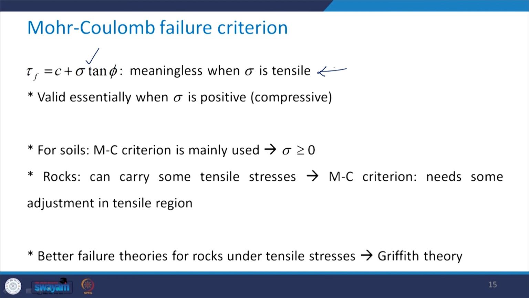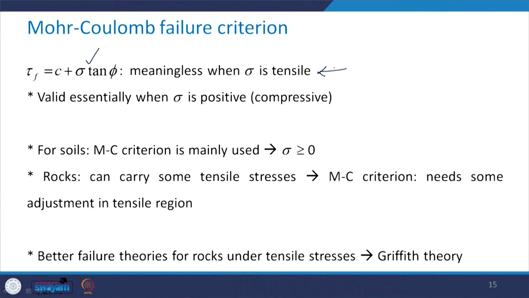So this is valid essentially when sigma is positive or compressive in nature. For soils, this Mohr-Coulomb criterion is mainly used as sigma is greater than or equal to 0, but